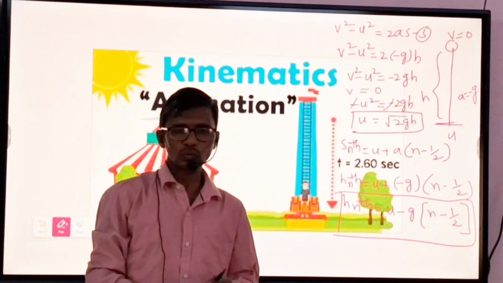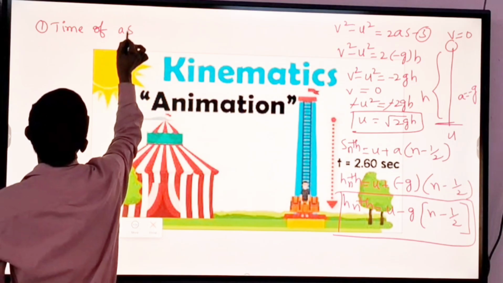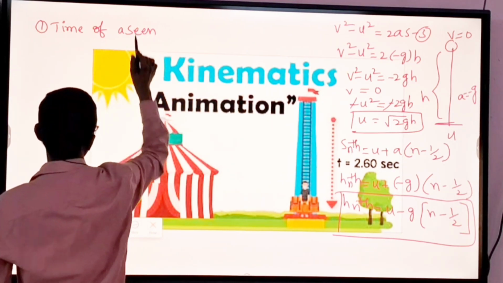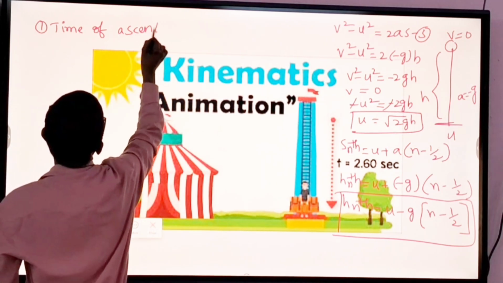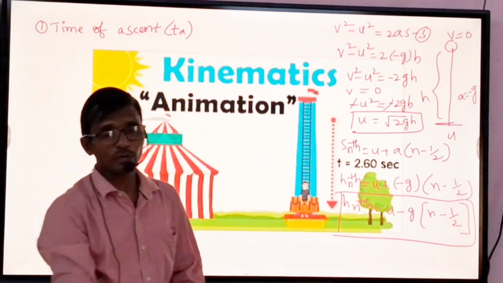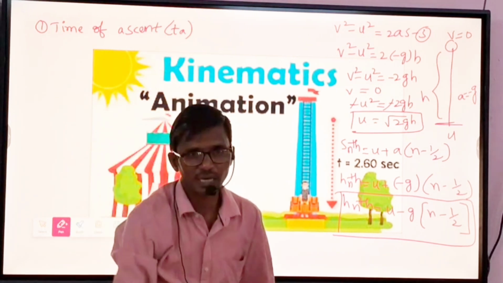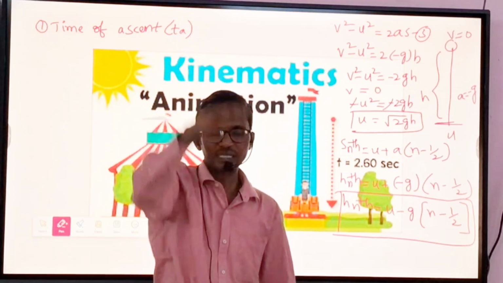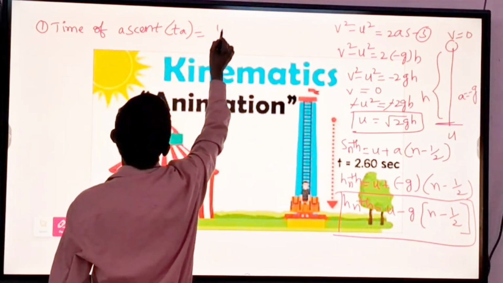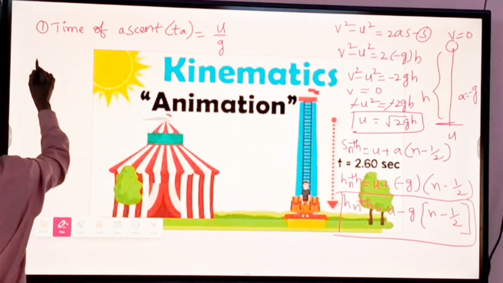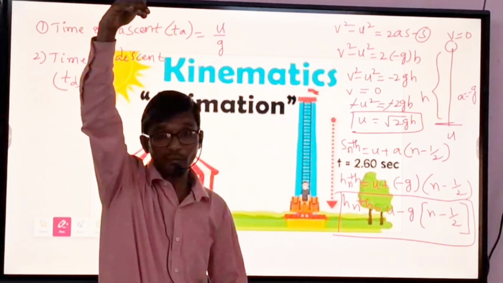For a vertically thrown body, we also discuss two topics. First, time of ascent, TA. When we throw a body vertically upward, the time taken by the body to reach the maximum height is the time of ascent. The formula is u by g. The second one is time of descent, TD, which is the time taken by a body to reach